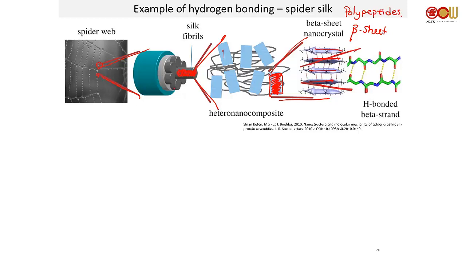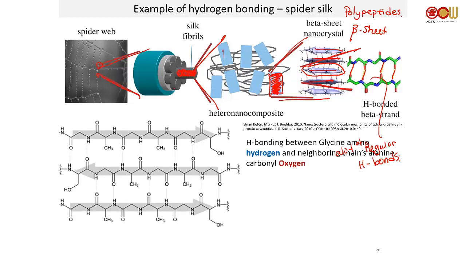Zoom in, individual like this block, it actually looks like this. Okay, so very regular, a lot of regular hydrogen bonds. So it has a lot of hydrogen bonds that makes this material very strong. Okay, spider silk.